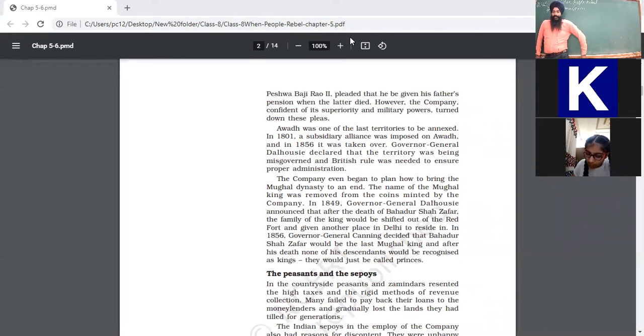The idea behind the introduction of English was to use Indians in the army as well as in administration.